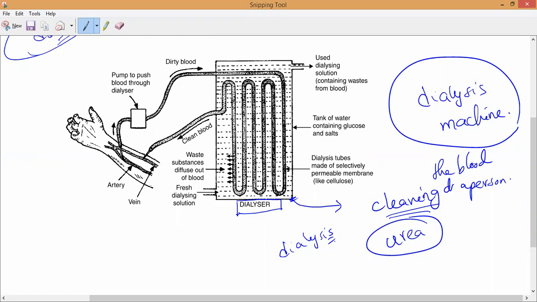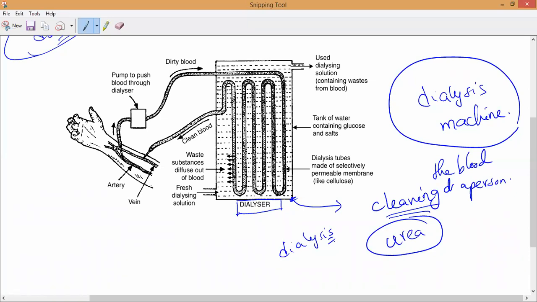So when the blood is entering into the dialysis machine, whether it enters from arteries or from veins, that is the most important thing. By this time you may guess: the blood from the body is entering the dialysis machine from the artery or the vein. You tell me. Arteries, sir. Arteries. Why? That is my question.